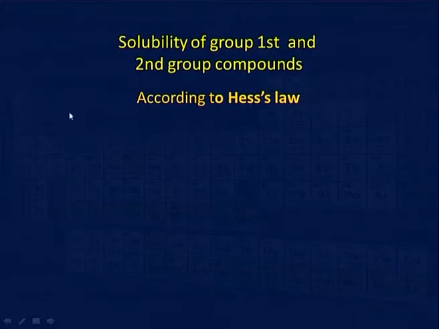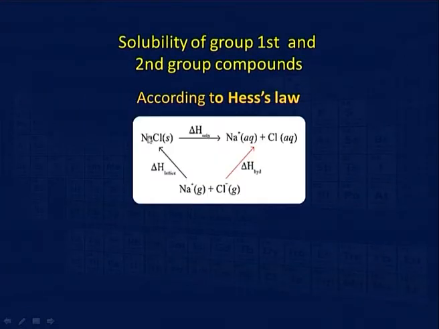Now, according to Hess's law, see here, for NaCl, the delta H solution involves formation of aqueous ions. The Na plus ion and Cl negative ion in gaseous state combine to form NaCl solid; this is the delta H formation.